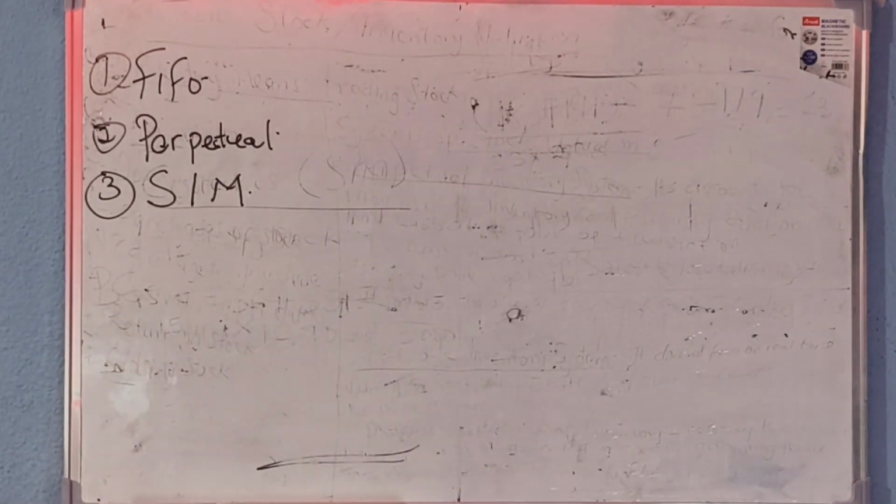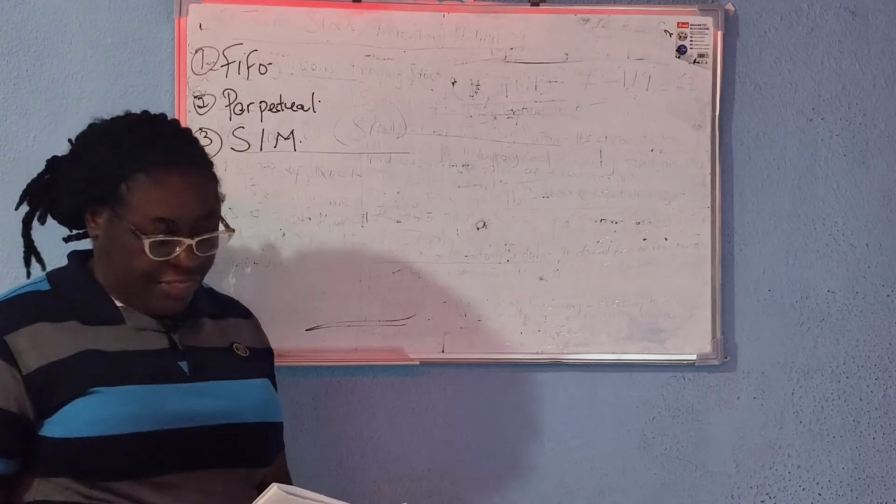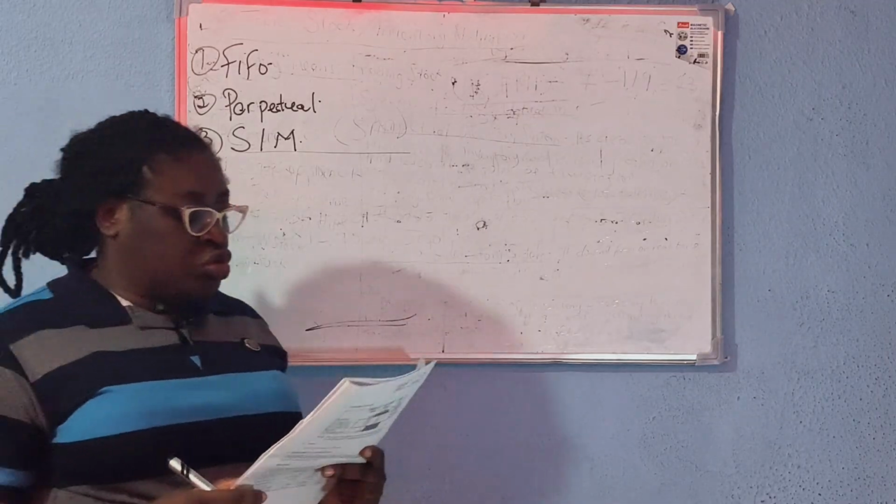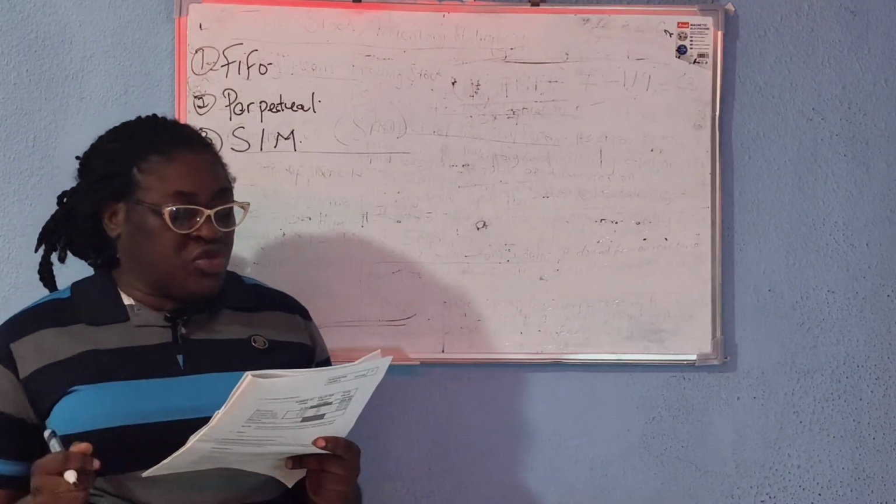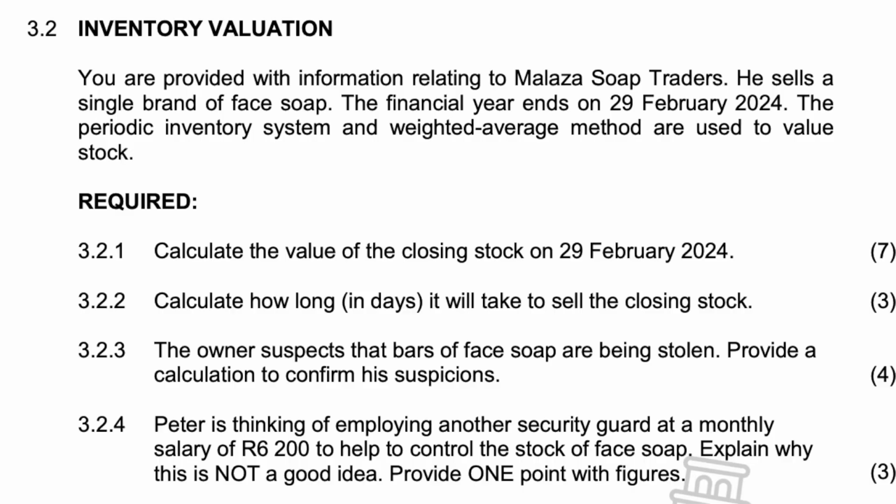So we move on to 3.2, inventory valuation. You are provided with information relating to Malaza shop traders. He sells a single brand of face soap. The financial year ends 28 Feb 2024.